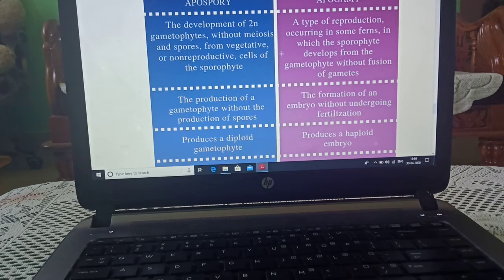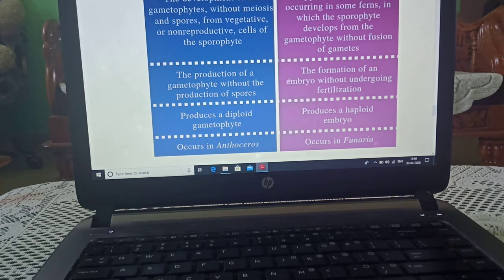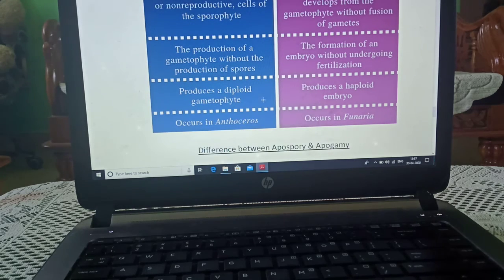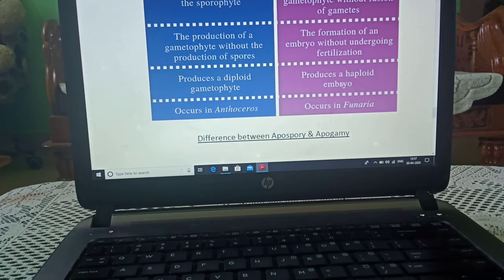Here on the screen is the basic difference between apospory and apogamy. Apospory, in this no meiosis. Apogamy, no fusion of gametes. Apospory, no production of spores. Apogamy, formation of embryo, no fertilization. Apospory produces a diploid gametophyte, apogamy produces a haploid embryo.